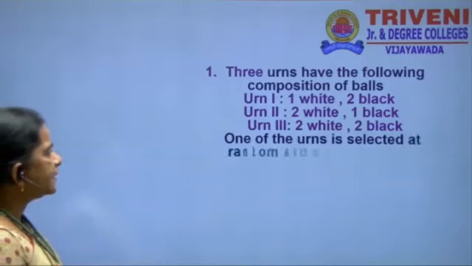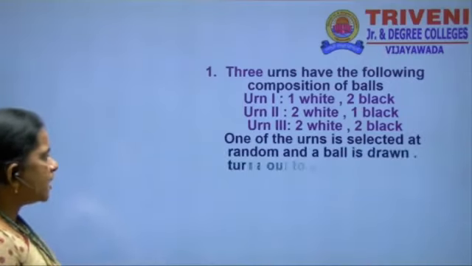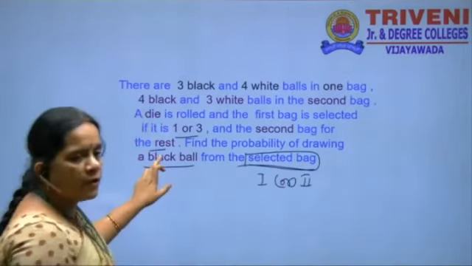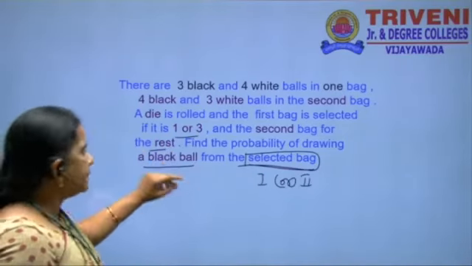Here a bag is selected randomly and a ball is drawn. It turns out that the ball is white. But we have to find the probability of bag N2, so the bag is also mentioned along with the ball color. This type of problem uses the Bayes theorem. In the previous problem the bag was not mentioned, only the color, so we did that in the multiplication theorem.